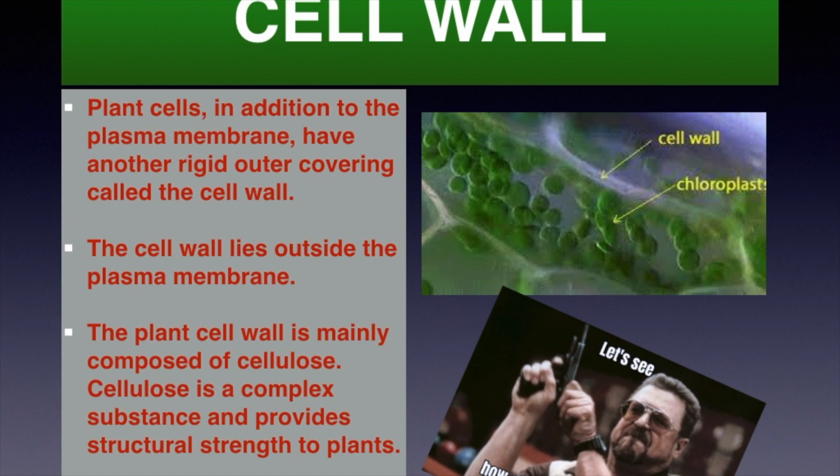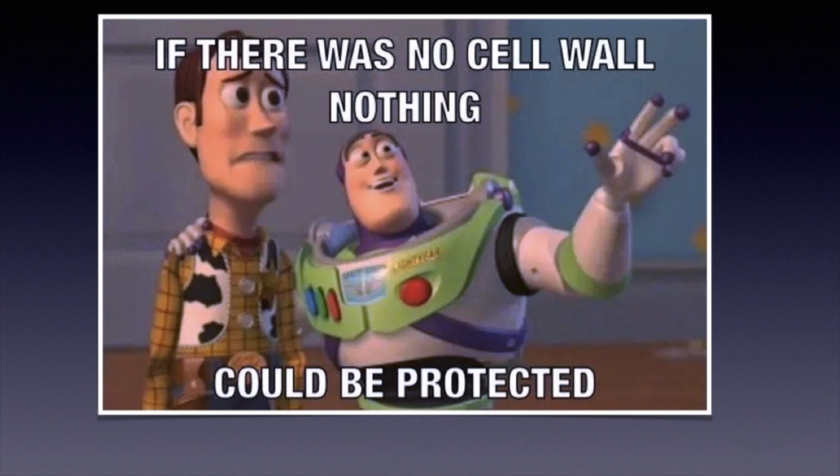Then the composition, the cell wall is mainly composed of cellulose. Yes, cellulose is that important substance which is present in the cell wall, and it is going to give the strength to the plants. Okay, so here is another meme which says if there was no cell wall, nothing could be protected. And it is talking about the plants definitely. So without a cell wall, plants cannot be protected. That's how important the cell wall is to the plants.